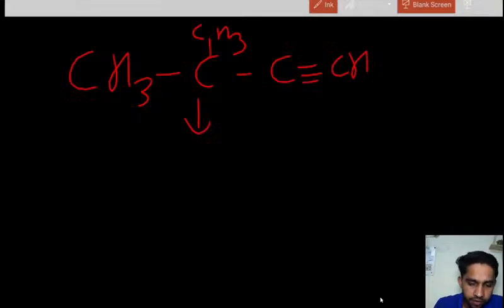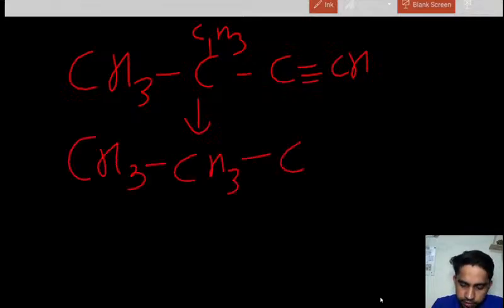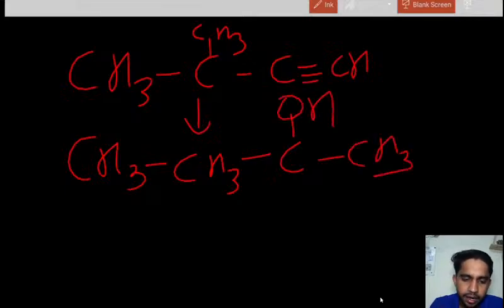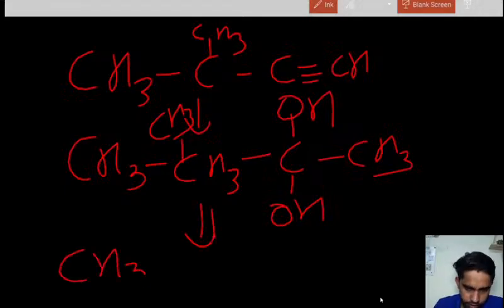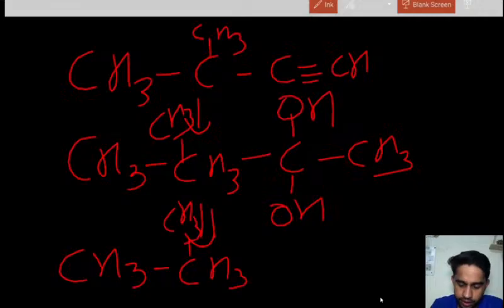It will form like this. The initial step was what? Initially they will form a compound like this. First there will be OH and CH3, and after that one more CH3 will be there, OH. And then with further reduction they will form CH3, CH3, CH3, and after that C double bond O and CH3.